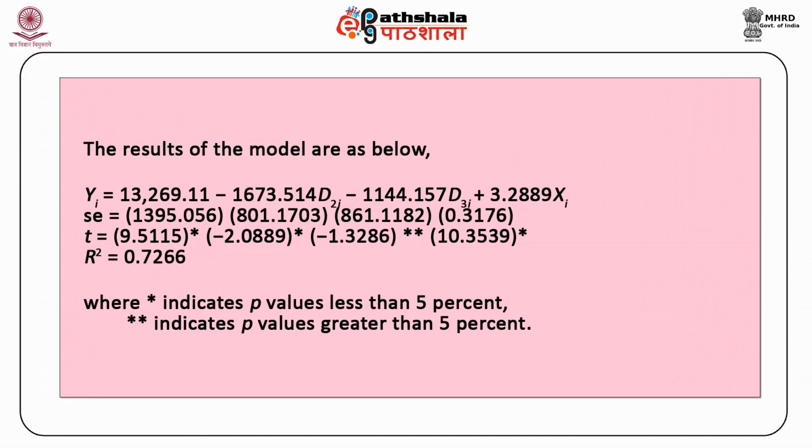Yi is equal to 13,269.11 minus 1673.514 D2i minus 1144.157 D3i plus 3.2889 Xi. The standard errors are